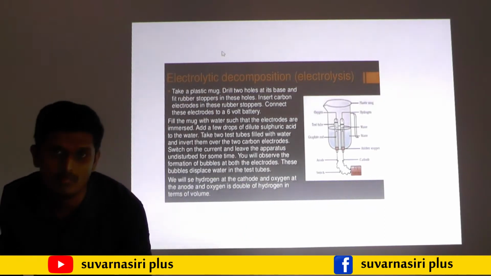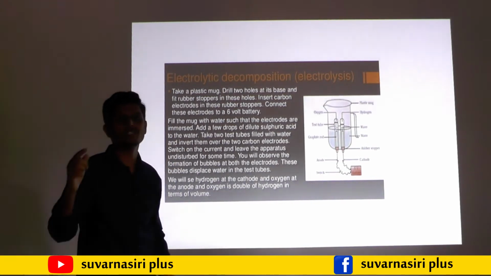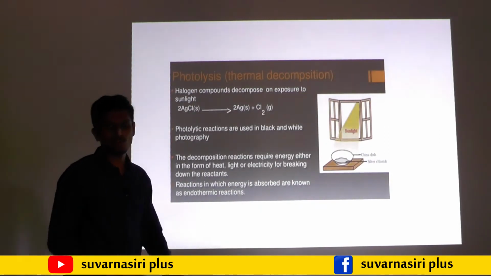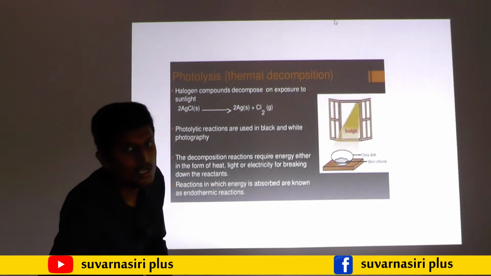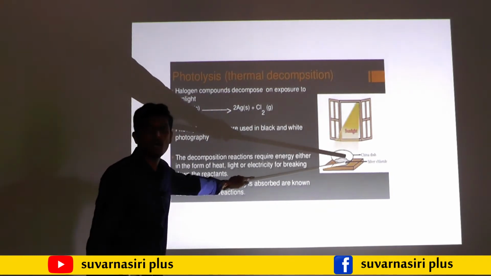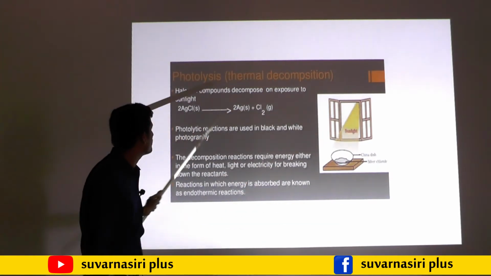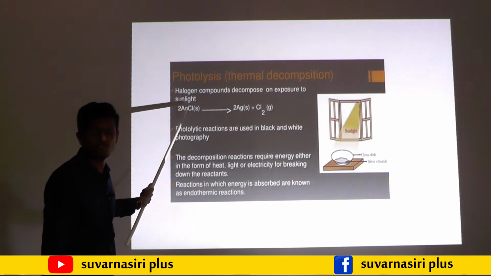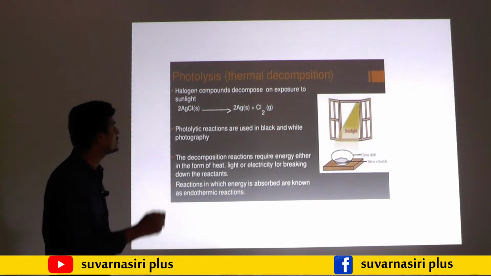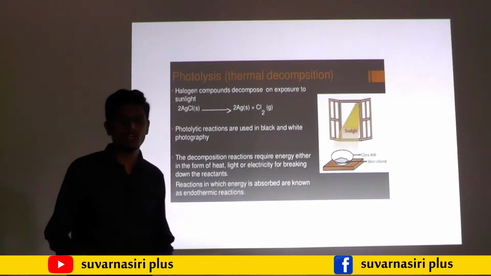Then we will move on to the next type of chemical reaction, decomposition. The first one is thermal decomposition, the second one is electrolytic decomposition, and the third one is photolysis. Photolysis means decomposition due to sunlight. If we take silver chloride in a watch glass, the sunlight falls onto the silver chloride and it breaks up into 2Ag plus Cl2. So this is due to sunlight only. This is also one type of chemical reaction.